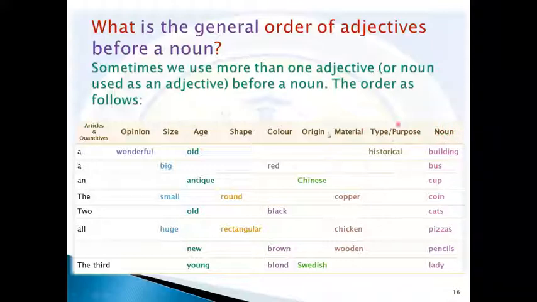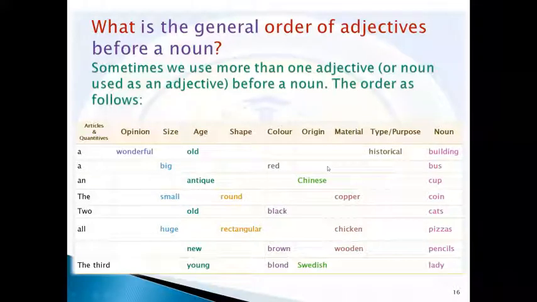So all of these words should be used before the noun. Here, on the left hand, we should use this adjective or any of these adjectives. Because you want to use more than one, you can think of this arrangement.